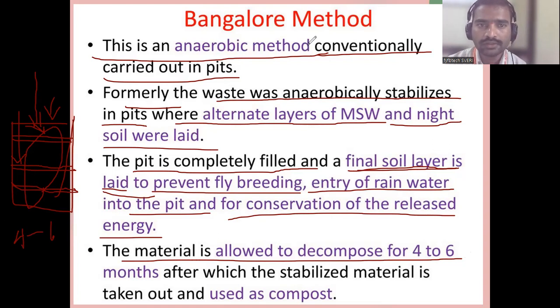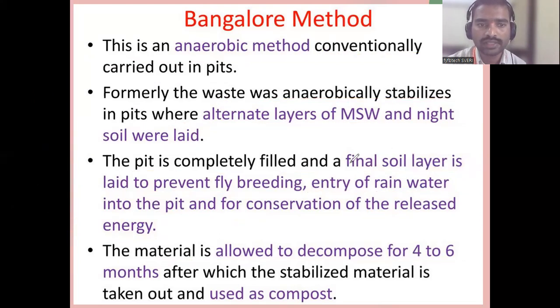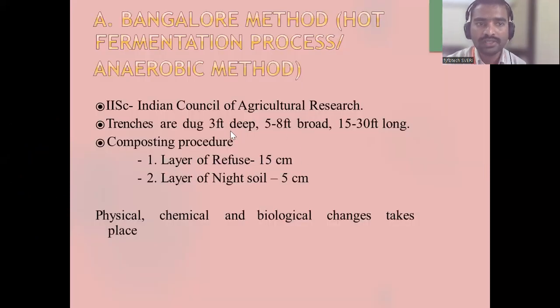Bangalore method. How will they put it? That is width and depth. So first of all, you should know the size. The size is 3 feet deep, 5 to 8 feet broad, 15 to 30 feet in length. This is one box type.